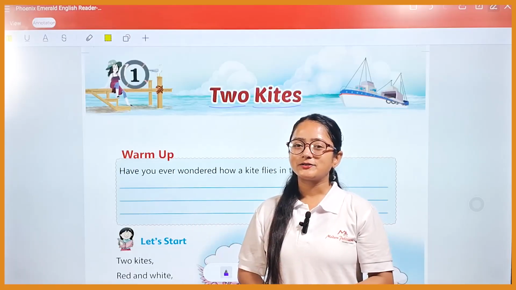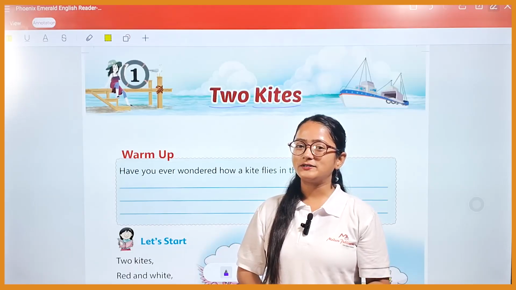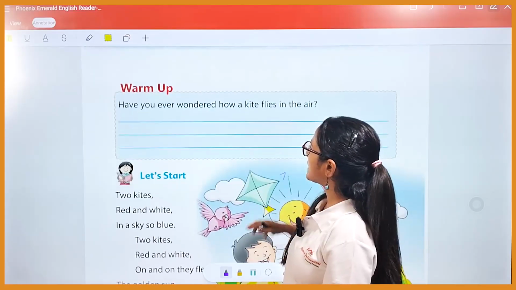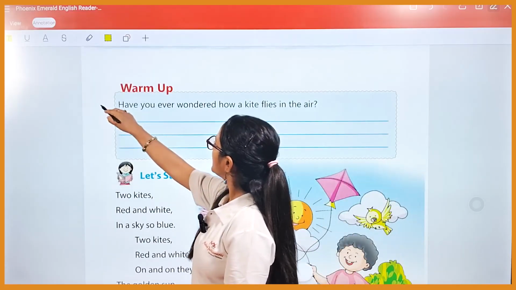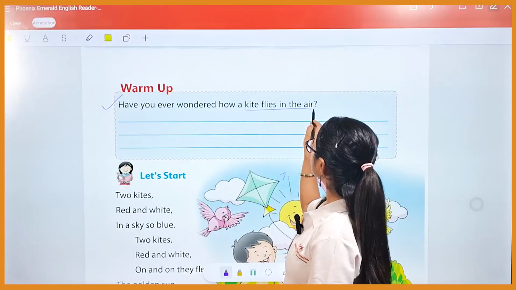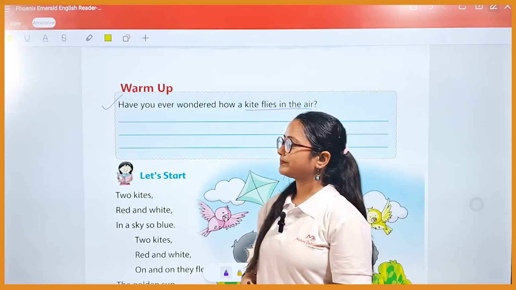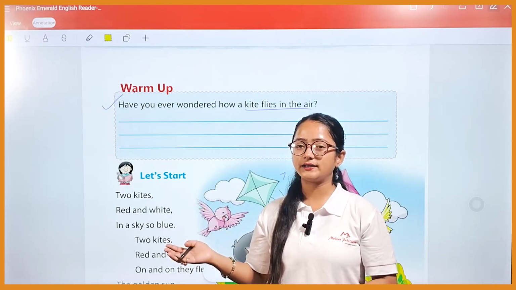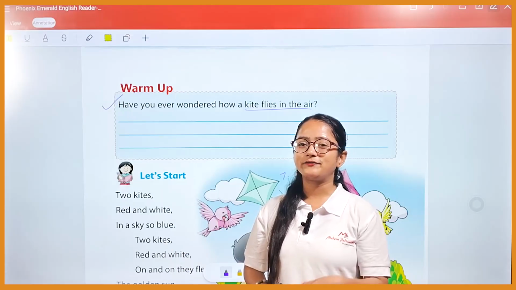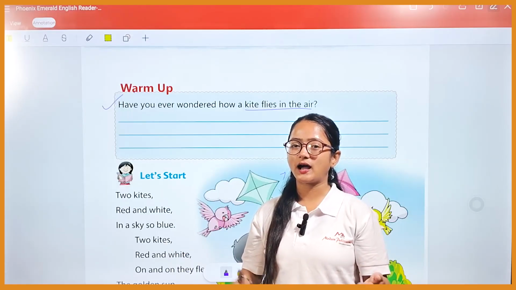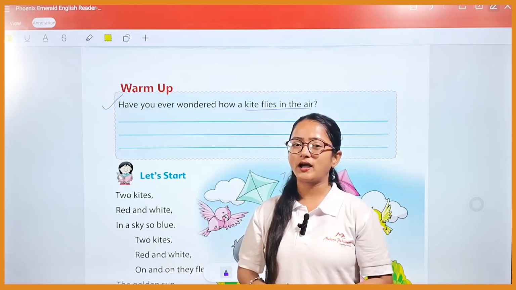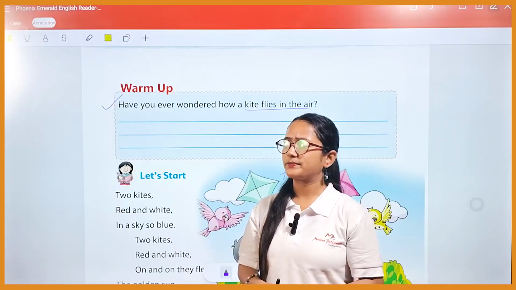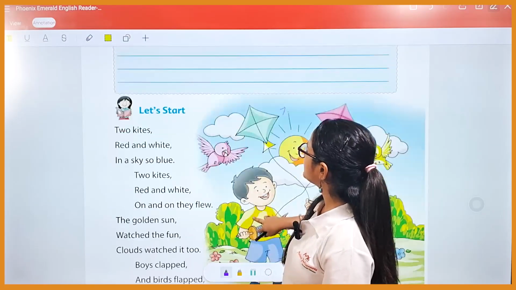So students, in this poem we will know about kites. So let's start the poem. But before starting the poem, here you can see the warm-up activity. Have you ever wondered how a kite flies in the air? If you haven't, then you have to observe first how the kite flies in the air, how it moves up and down, here and there. Now let's start the poem.